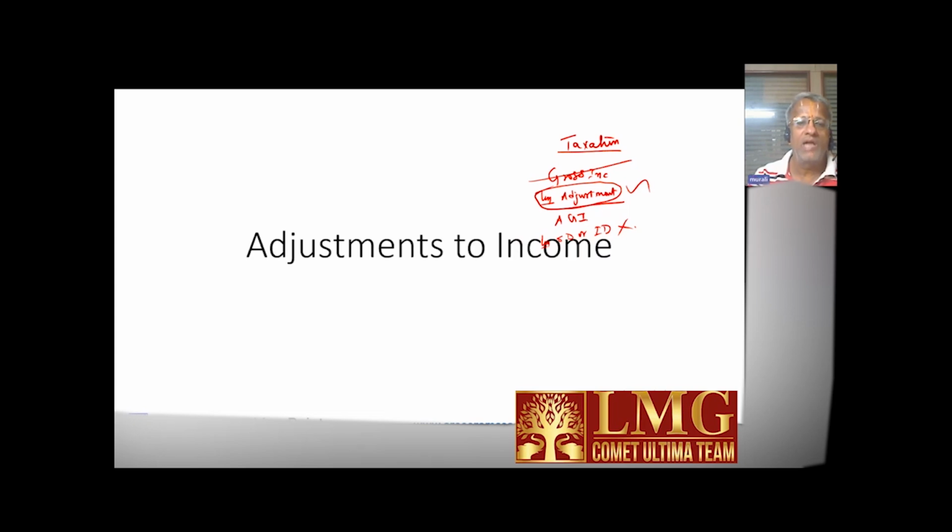Then after this AGI, we have standard deduction or itemized deduction. We are not discussing this. We are discussing this. Correct? So today's discussion is about adjustments to income. Then the list of adjustments is about a dozen or so.